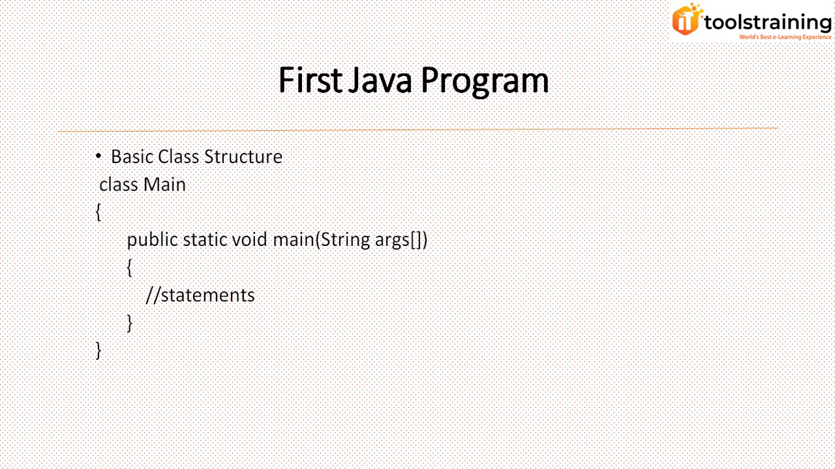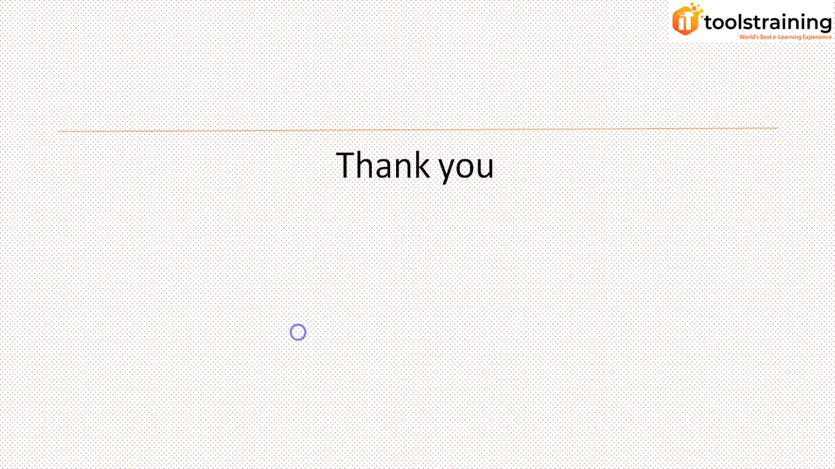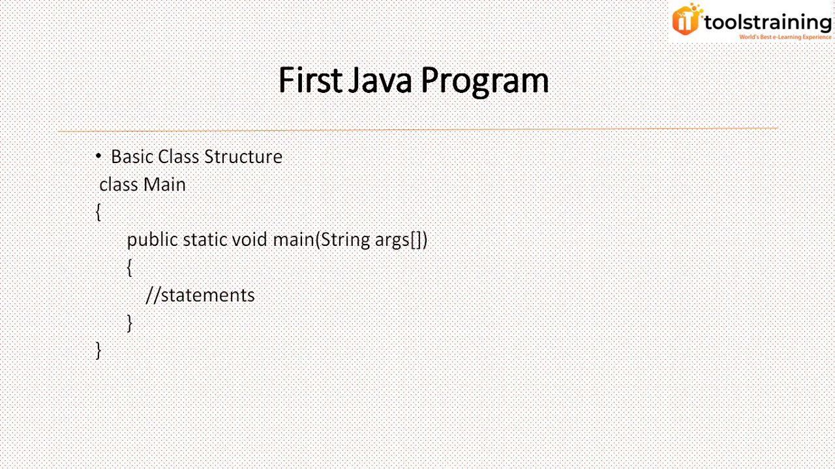Now, main is the name of the method. It is mandatory to name the method main. In brackets, String args and the square brackets. Remember that String is a class in Java. It's not a data type in Java. Args is the name of the String class array, so you can give it any name. It is not mandatory to use args only. And the square brackets represent the array.